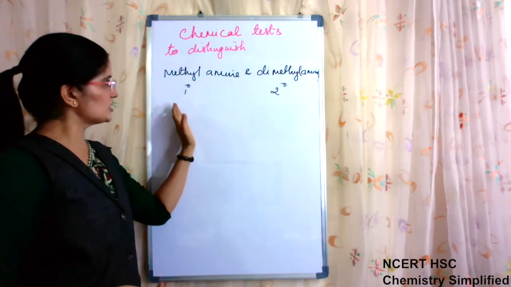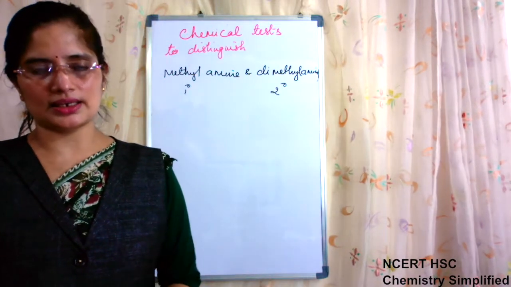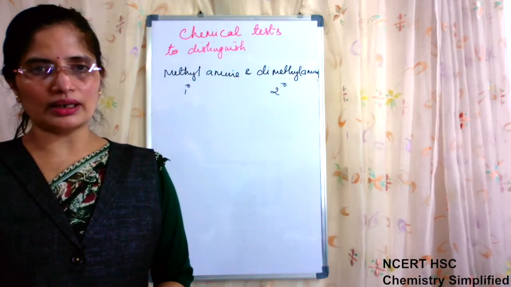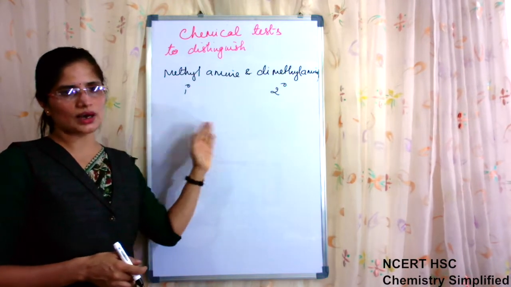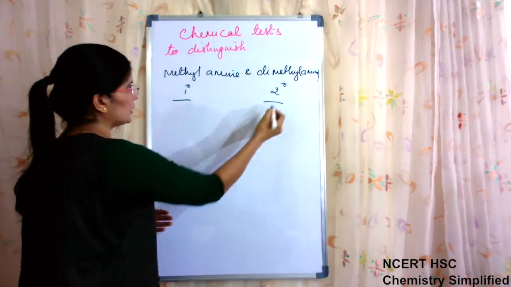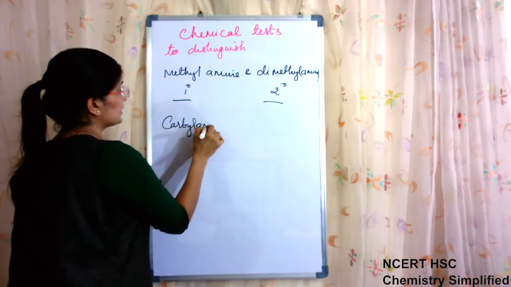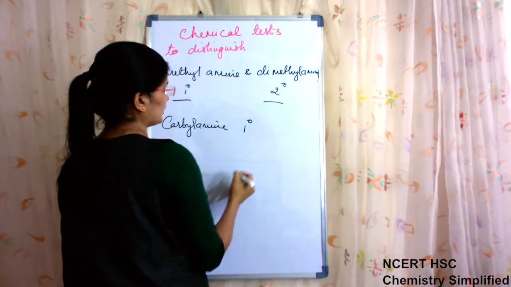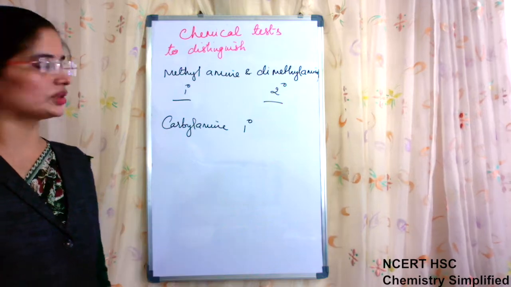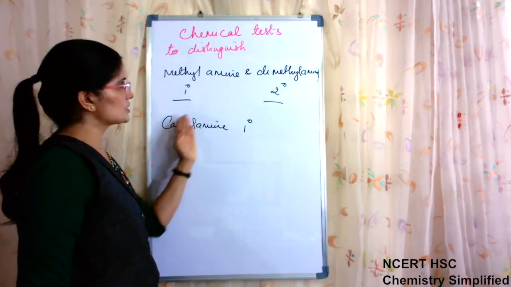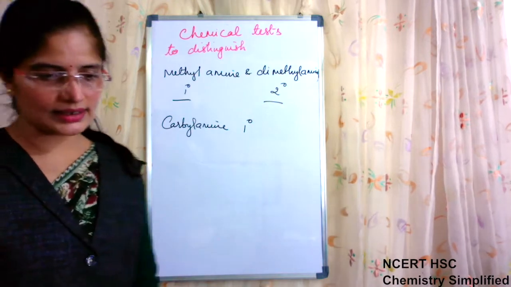So for distinguishing between 1 degree and 2 degree, we have the carbalamine test. Carbalamine test is a prominent test, so if it is possible to use it, we will always prefer to use the carbalamine test. Because the carbalamine test is given by 1 degree aliphatic and aromatic amines both, here we can use the carbalamine test. Isocyanates are formed in that.